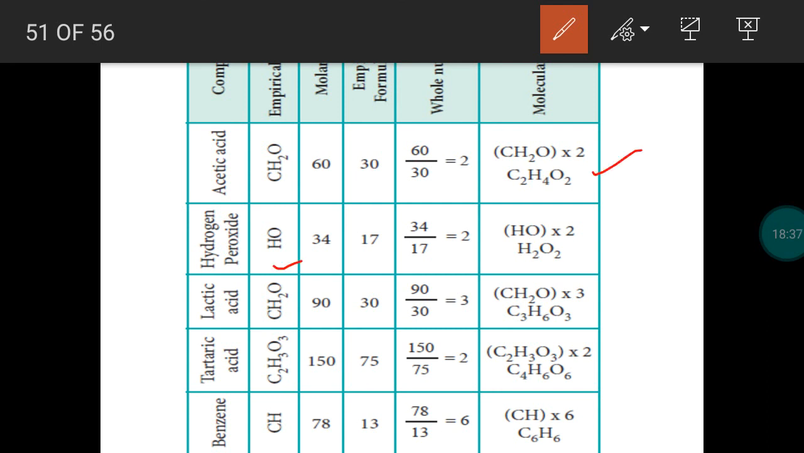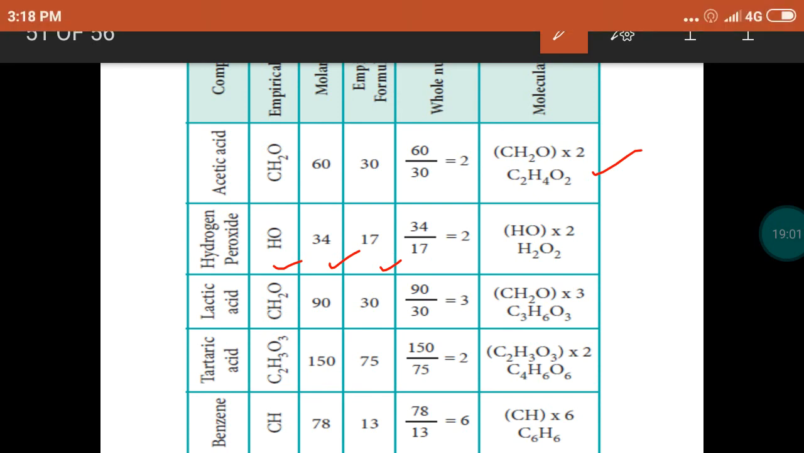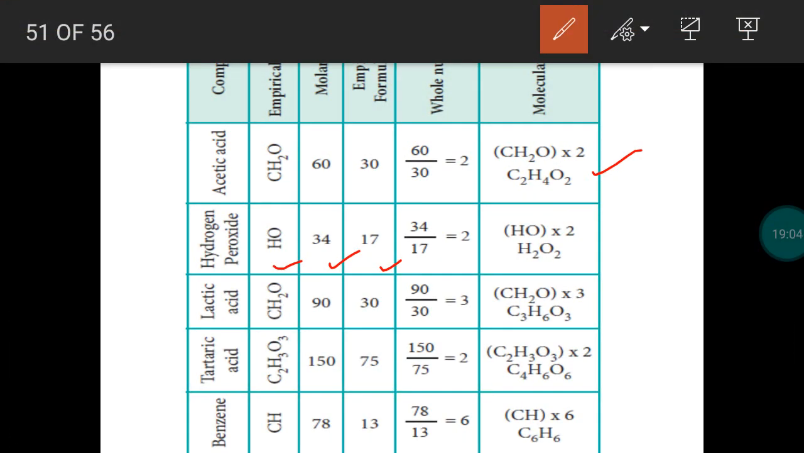Take next one, hydrogen peroxide. The empirical formula is calculated as HO. Molar mass of hydrogen peroxide is 34 gram per mole. Empirical formula mass, hydrogen 1, oxygen 16, 1 plus 16, 17. So empirical formula mass is 17. Whole number N is calculated using molar mass divided by empirical formula mass. So N value 2. Empirical formula HO is multiplied by the whole number 2, we get molecular formula H2O2 for hydrogen peroxide.